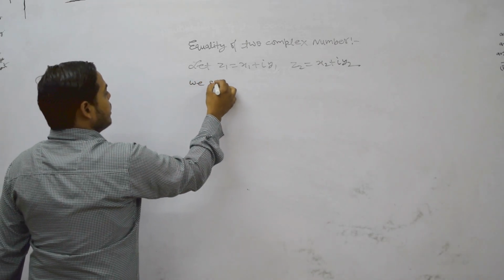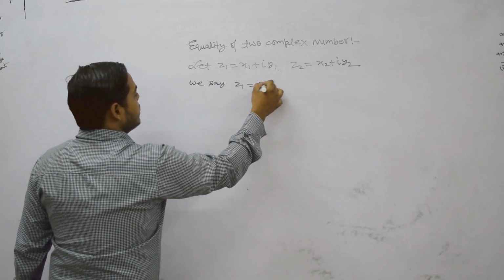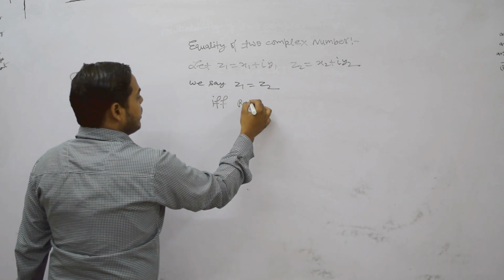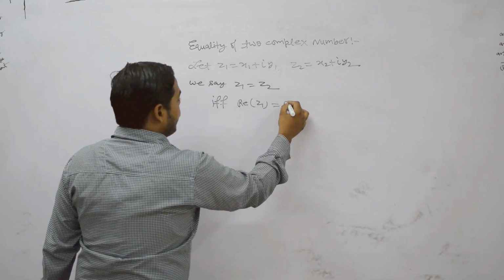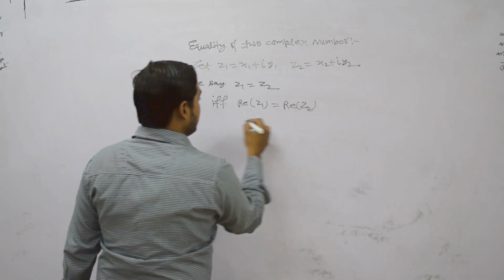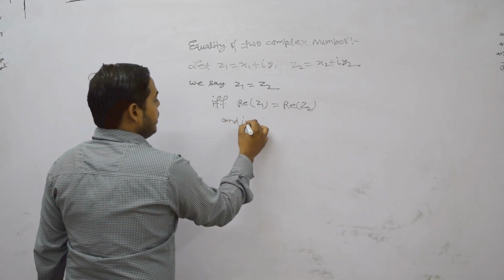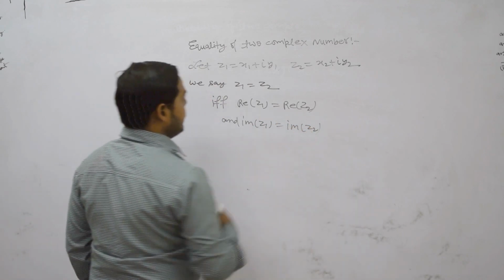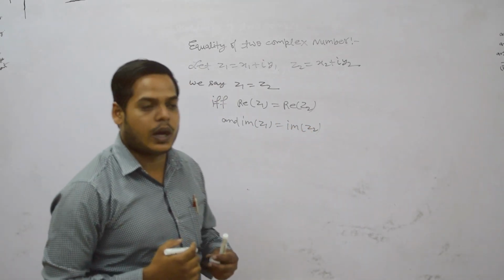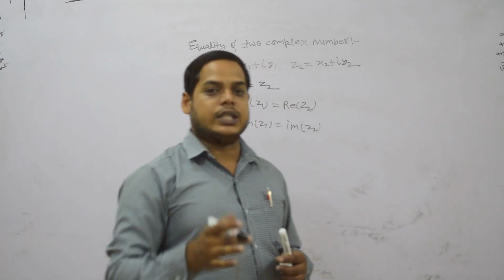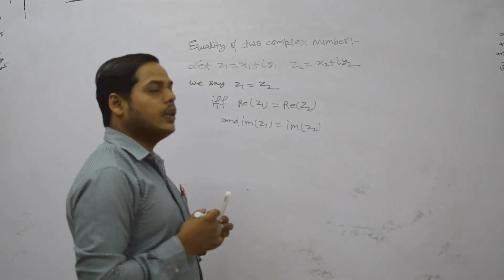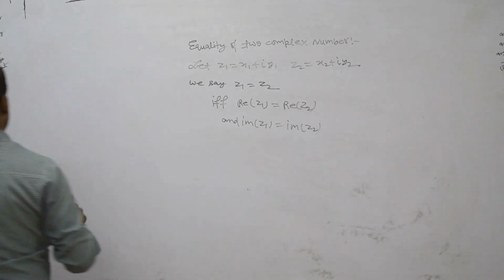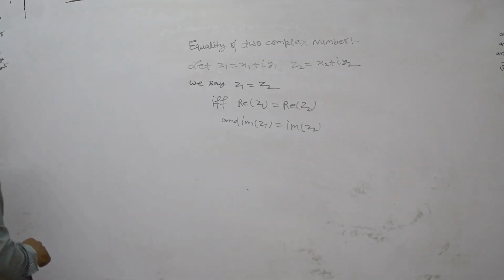We say Z1 equals Z2 if and only if the real part of Z1 equals the real part of Z2 and the imaginary part of Z1 equals the imaginary part of Z2. It means that if the real and imaginary parts of two complex numbers are equal, then we say the two complex numbers are equal.